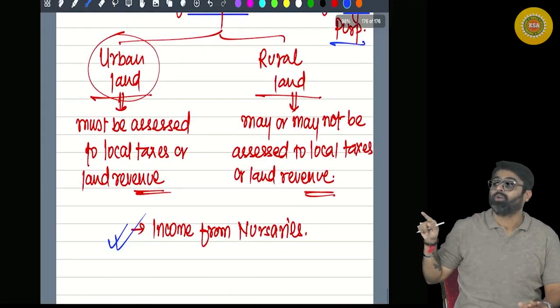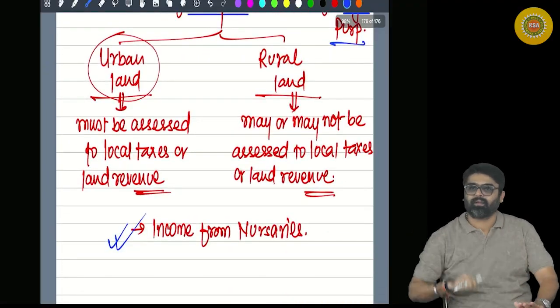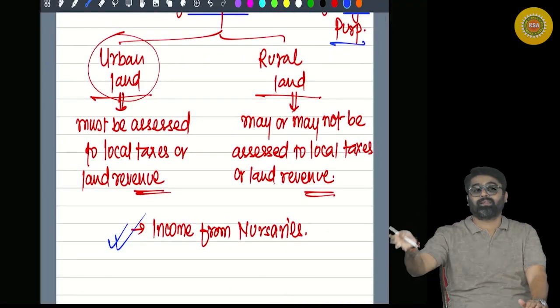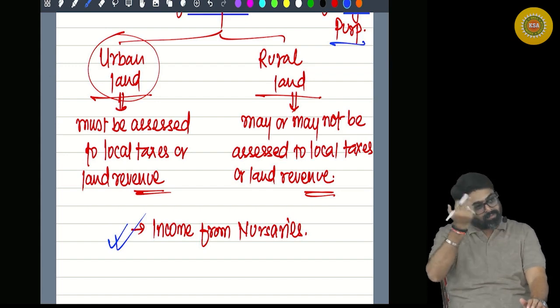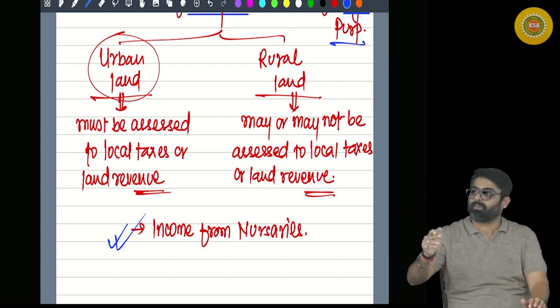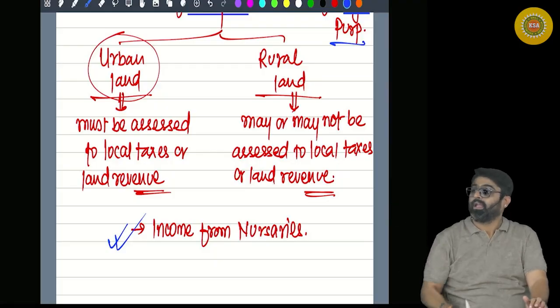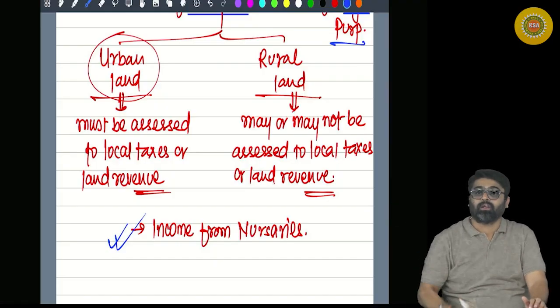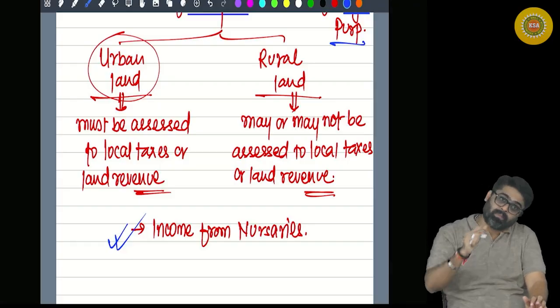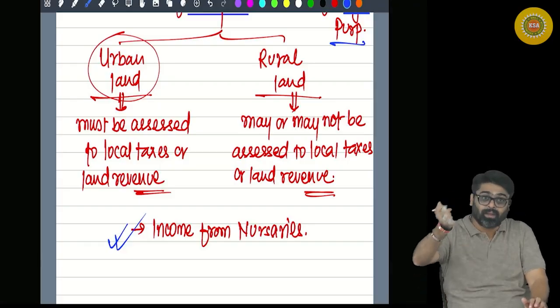So if I am doing dairy farming on my agricultural land, will the income from that dairy farming be my agriculture income? No, it is my PGBP income. It will be taxable. If I am doing poultry farming on my agricultural land, will the income of that poultry farming be my agriculture income? No, it will be my PGBP income.